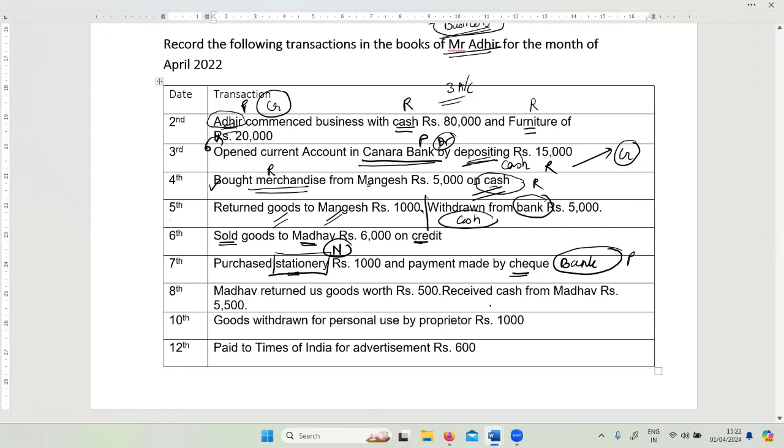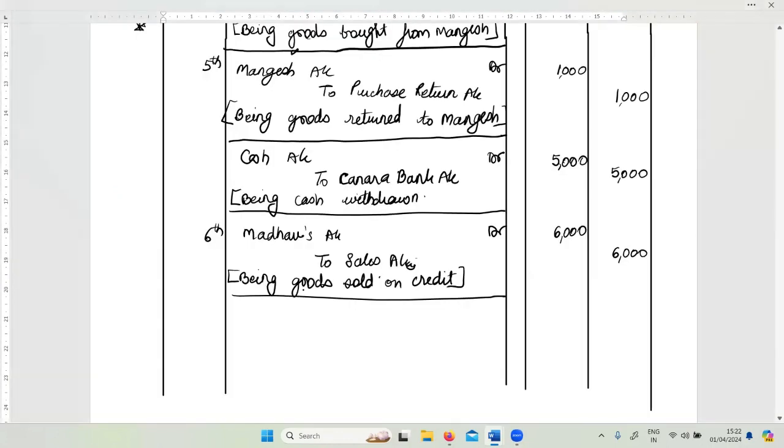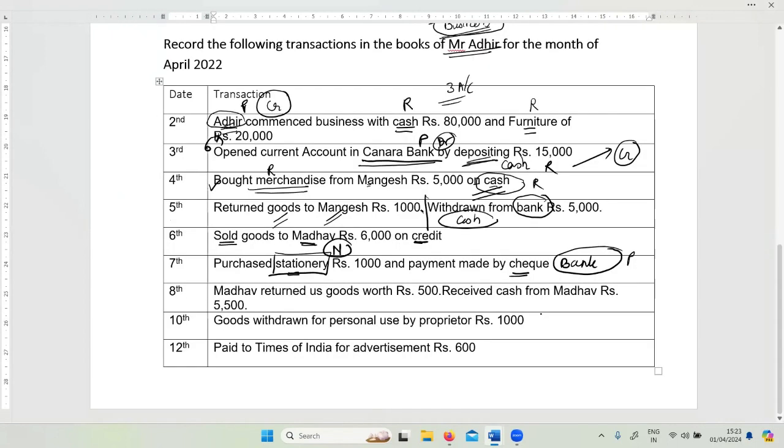This is another area where students make a mistake, where they say check account and stationery account. No, check is not an account, please. Check is just an instrument. Remember this. Fine. So on 7th, we have stationery and the bank, and 1,000 is paid. Stationery being a nominal account, it is an expense, stationery account. Debit amount is 1,000.